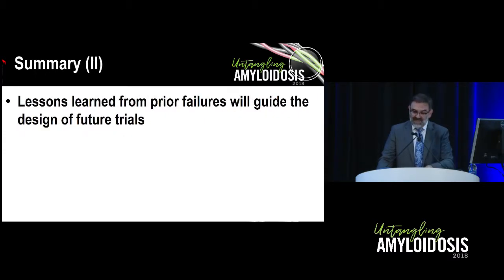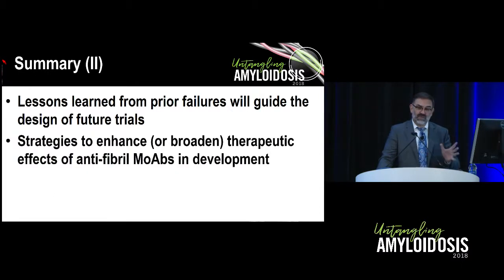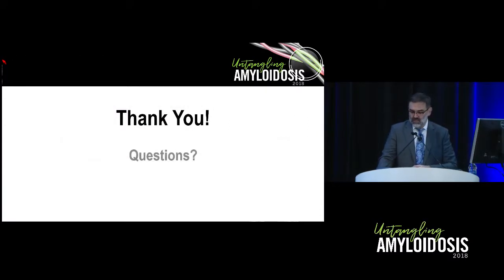I believe it's highly likely, as we continue to sift through the data from these first 2 programs, and there's a lot of it, and a lot of interest and a lot of work being done to look at the data and really tease it apart, I think it will guide the development of the future trials with other antibodies. Also to keep on our radar screen strategies like the one I showed you to help make these antibodies work even better and hopefully in a wider array of types of amyloidosis. And with that, I thank you.